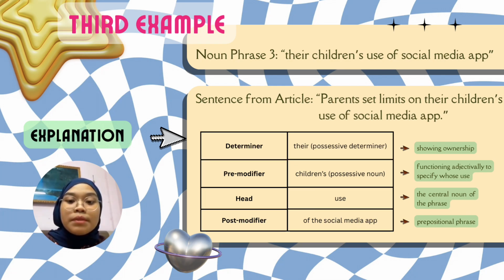So this makes the whole phrase a complex noun phrase which provides detailed and layered information. It's a great example of how a noun phrase can combine ownership and description in one unit. This structure is common in formal English, and is useful when we want to express clear and specific meaning.